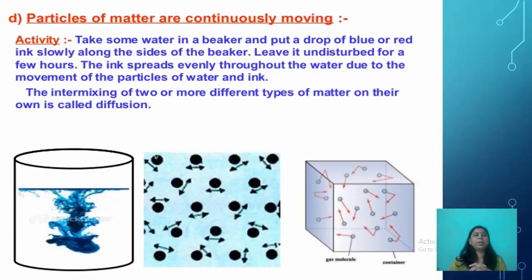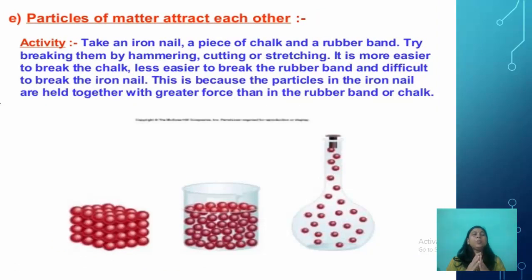Now this property, that the intermixing of two or more different types of matter on their own, is called diffusion. This was explained by Robert Brown also. The particles of matter move in a zigzag manner, and this is also known as Brownian motion. Now the particles of matter attract each other.